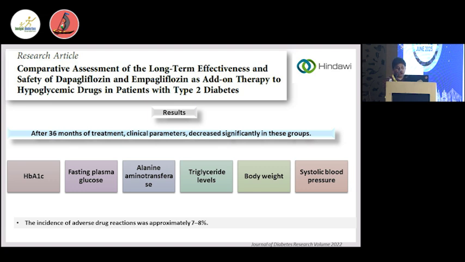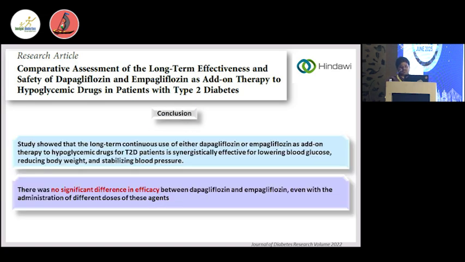Regarding selectivity, we should also focus on selectivity for the SGLT2 receptor in comparison to the SGLT1 receptor. The highest selectivity has been observed with Empagliflozin, the lowest with Canagliflozin. But ultimately, does the difference actually translate to a difference in clinical effect in the real world? That is very debatable. There is no clear-cut answer in head-to-head comparison of the efficacy of these four SGLT2 inhibitor molecules due to the differences in selectivity.